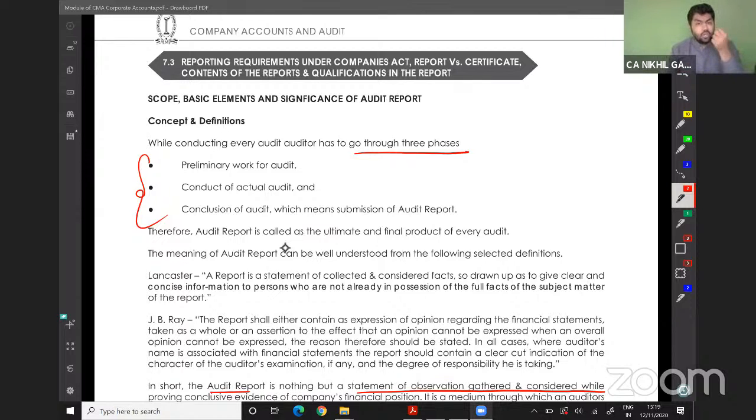So now we will jump to our reports. Basically, after working all these things, the auditor will come to a conclusion. That conclusion will be reflected in his report. So the report can say that what the company has done is right, there is no need to worry, whatever they have done is true and fair. It will never be right, it will be true and fair.